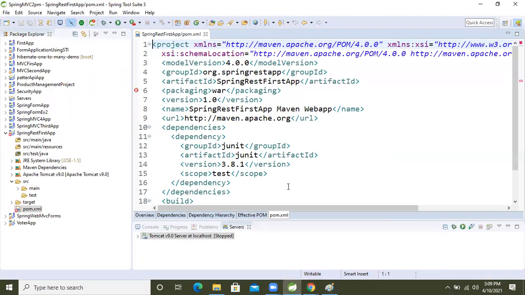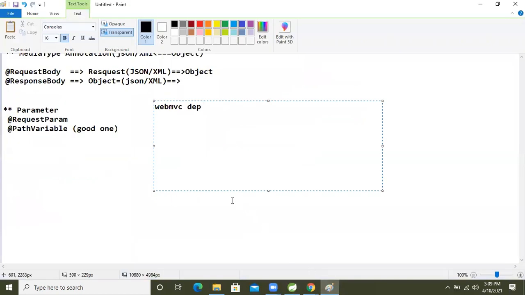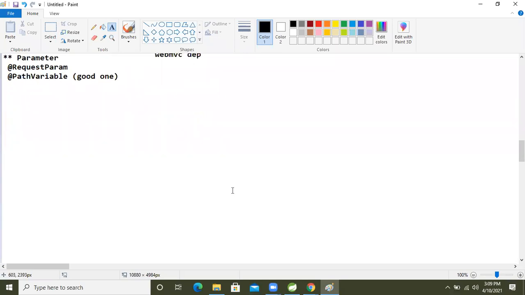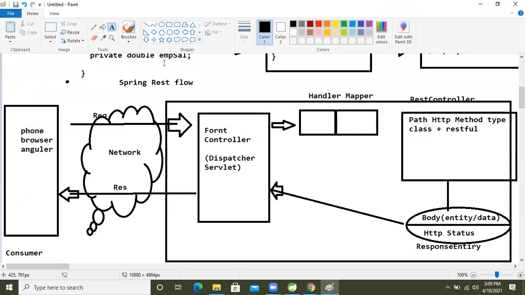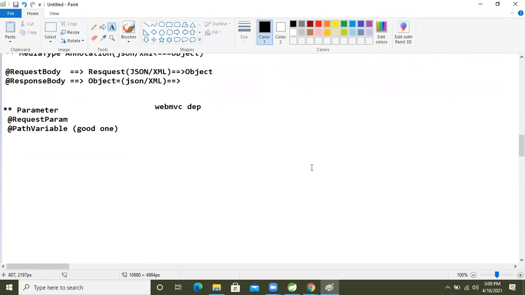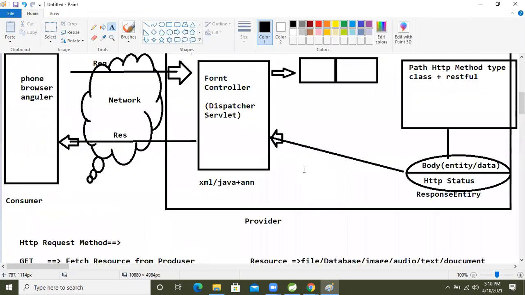First, let's understand the image, and after that we will implement the application, guys. We know that the front controller we configure using XML and also Java code, Java code plus annotation. So for this front controller, what code will be there?